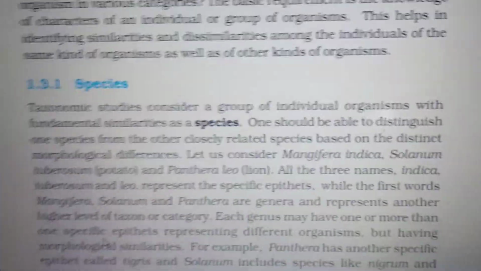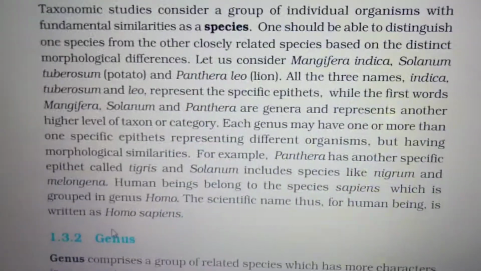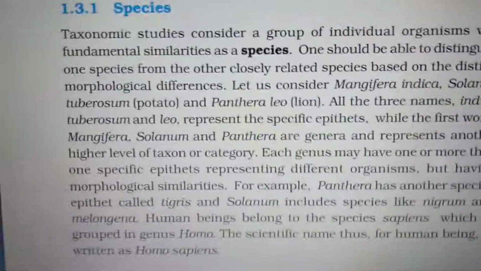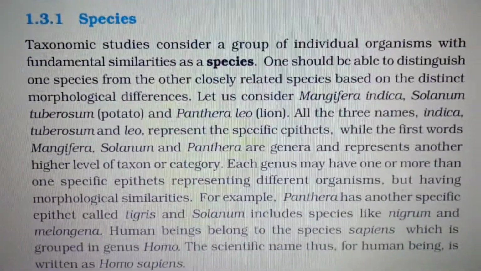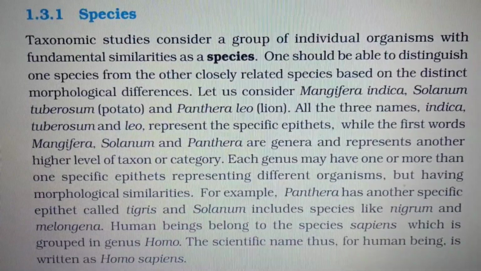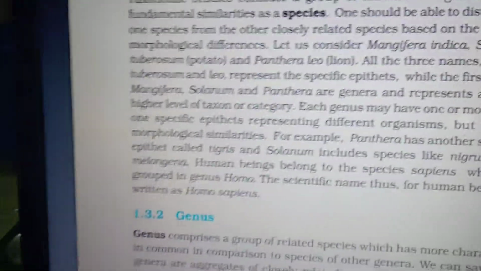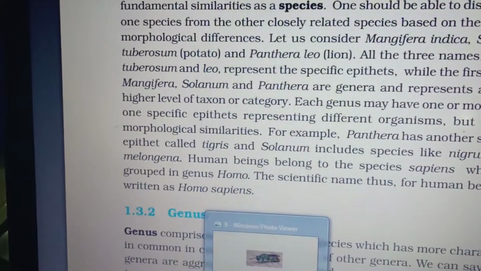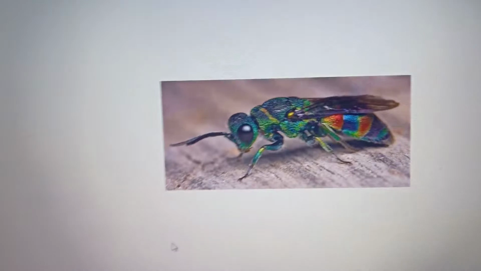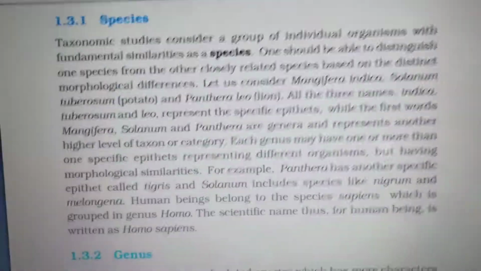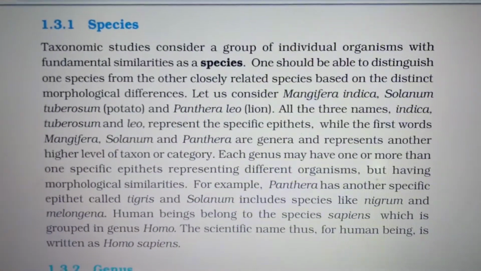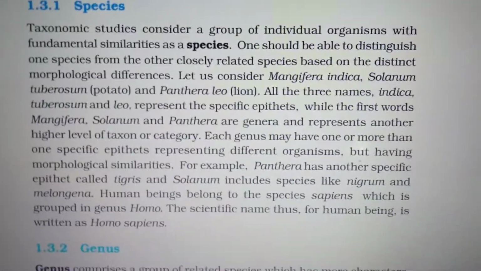Species: a group of individual organisms with fundamental similarities. That is said to be a species. With an example, plant example we'll see. Mangifera indica. I said already, mango plant. It's a mango tree. Mangifera indica. In that, Mangifera is the genus and indica is the species name.